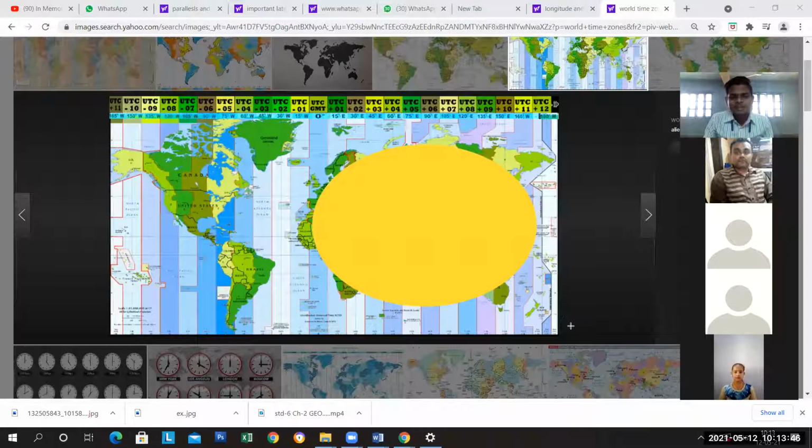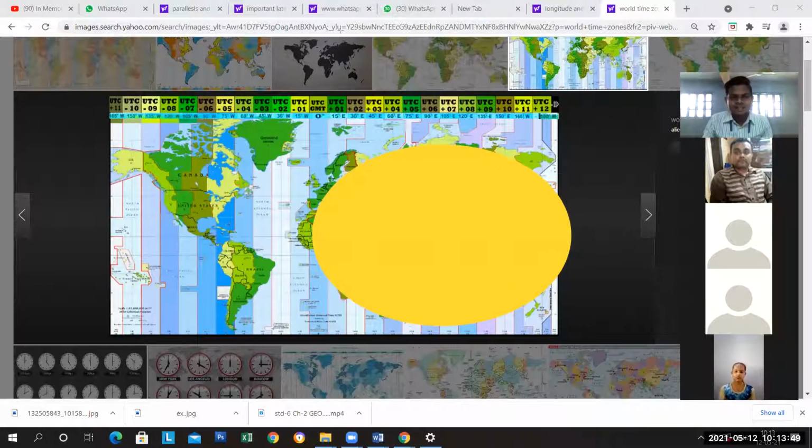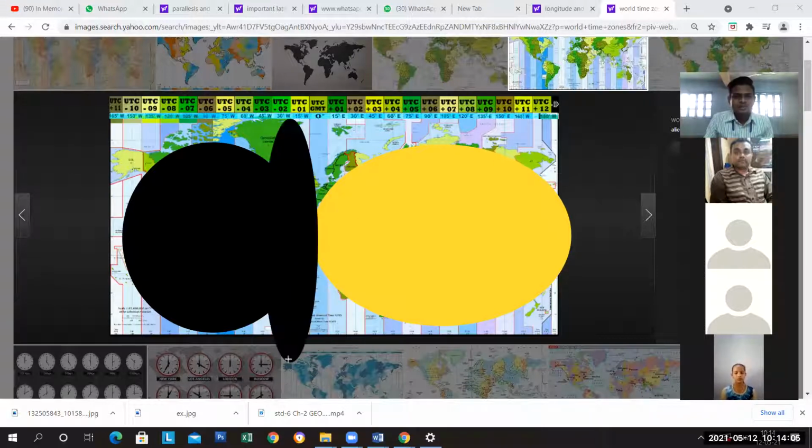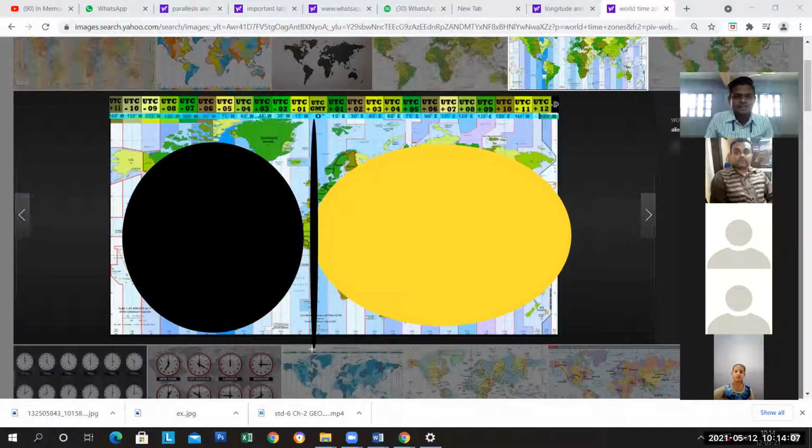In this part, we have the daytime, but on the other western side, we have the night. Because of this main 0 degree, it is going through here. 0 degree is actually here, my dear students. Let's divide the two parts, day and night, because they are situated at different longitudes. Longitudes are here and latitudes, different parallels, are there.